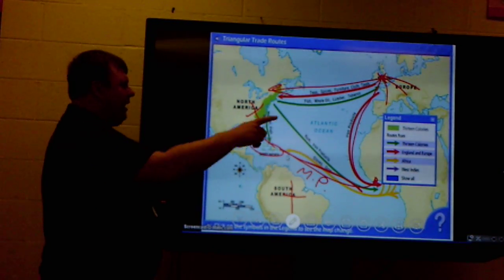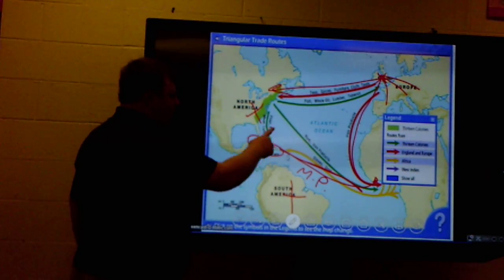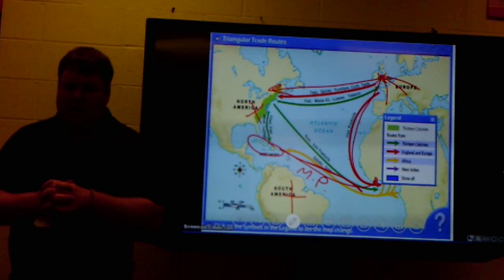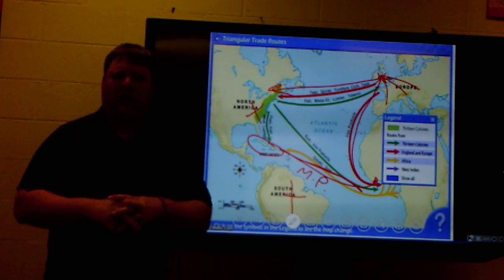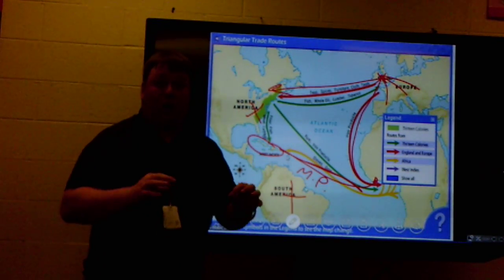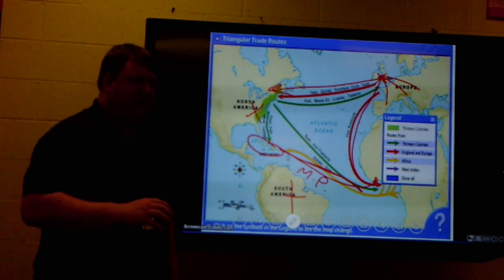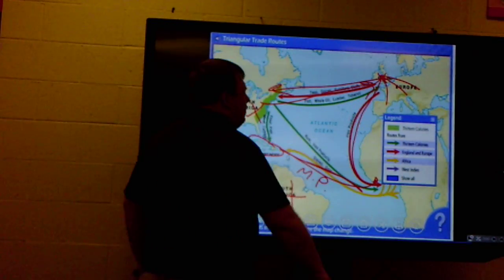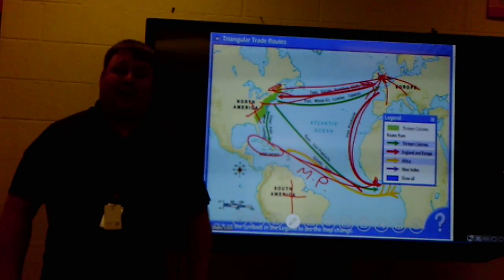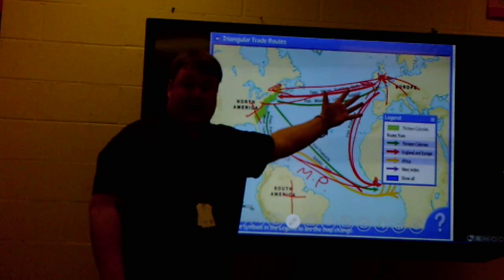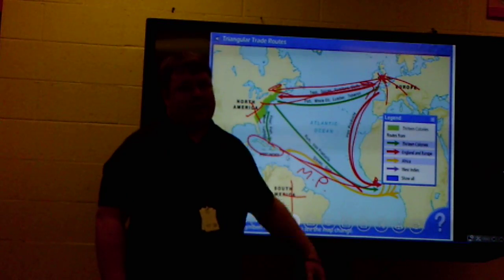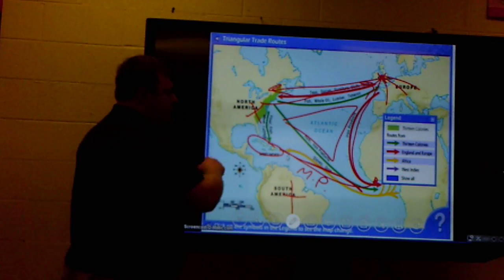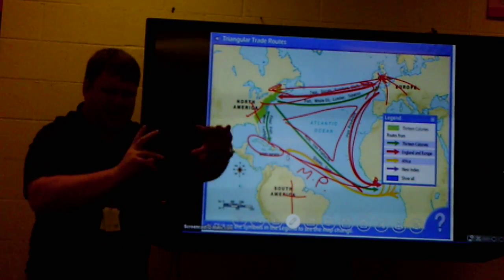And then the final leg of the trip is where the slaves have worked. They've worked very hard. They've produced the raw materials, the cotton, that sort of thing that goes into the shirts, and those things are brought back to Europe. And then Europe manufactures that in their factories and that sort of thing. And then it starts all over again. And you can see it makes this triangle shape, even though it's kind of twisted.